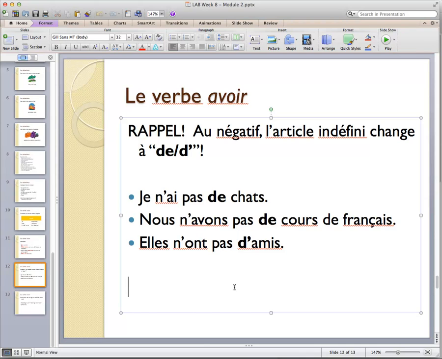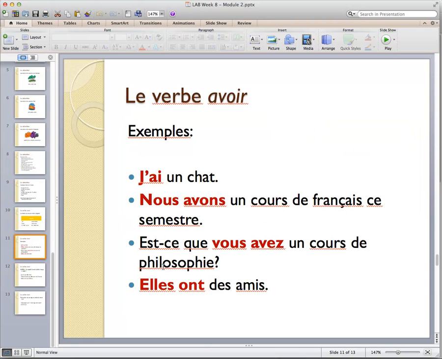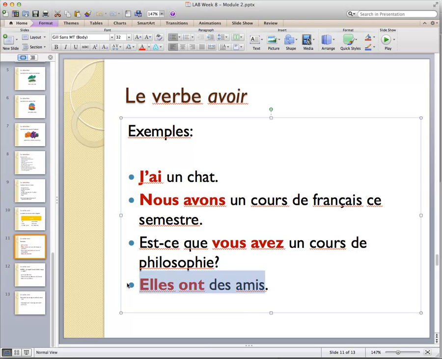So using the same examples from the preceding slide, but making them negative, we say, Je n'ai pas de chat. I don't have any cats. Nous n'avons pas de cours de français. Or, elles n'ont pas d'amis. They don't have any friends. In English, we make the same change. We say, they don't have any friends, whereas in the affirmative, we say, they have some friends.